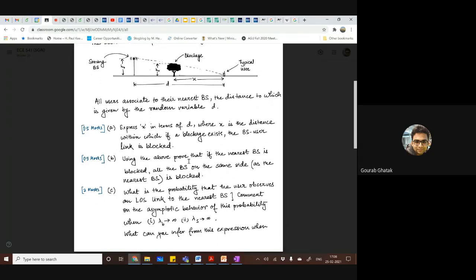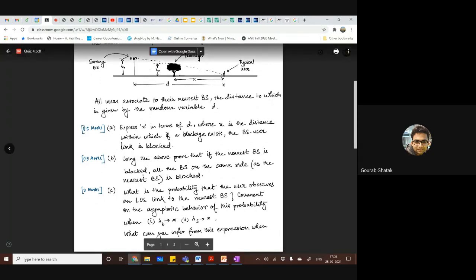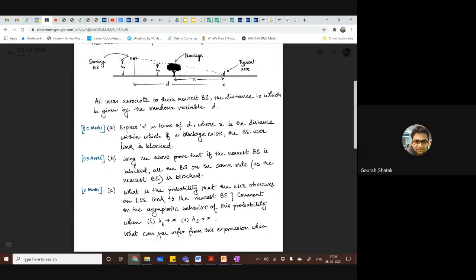Using this, you have to prove that if the nearest base station is blocked, all the base stations on the same side as the nearest base station are blocked. Which means if a user has a nearest base station, and a blockage is present such that this base station link is blocked, any other base station present on the left of this base station is blocked. At least them, they are blocked by the same blockages. They can be blocked by multiple blockages as well. These are very straightforward things, and that's why they have 0.5 marks. Then we go to the interesting part.